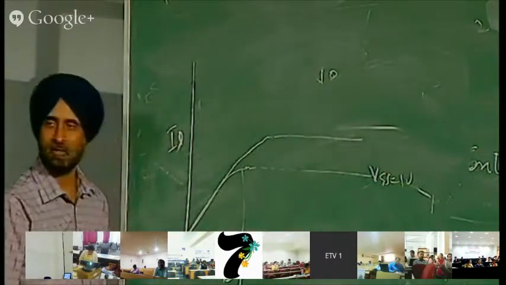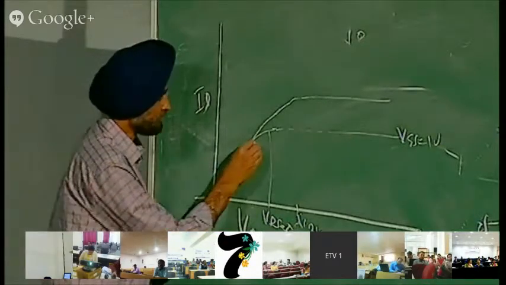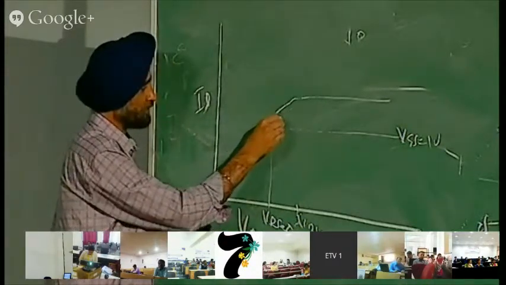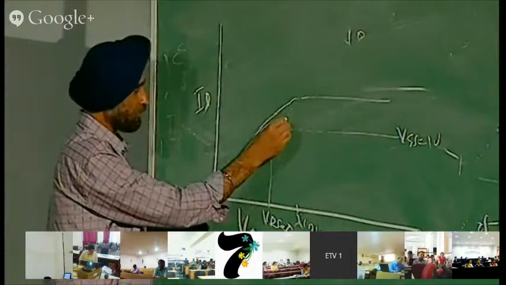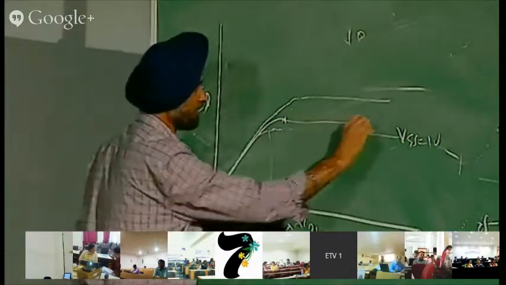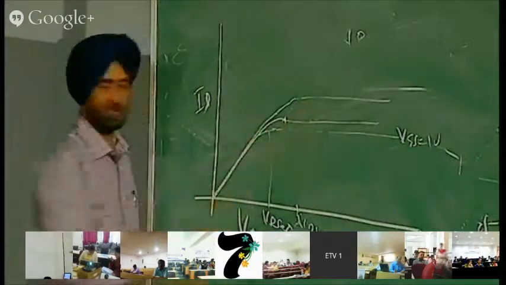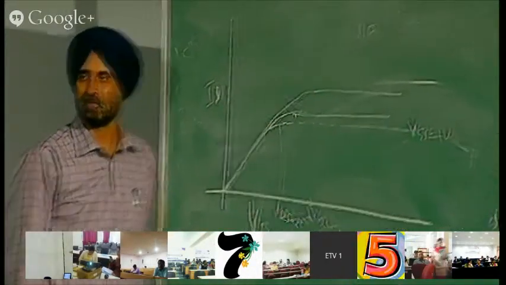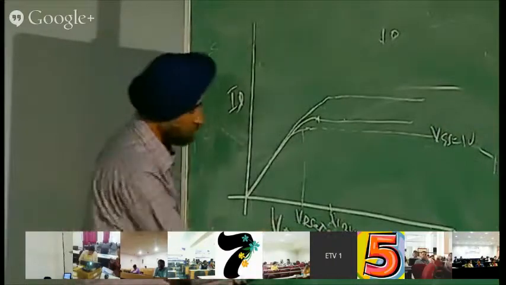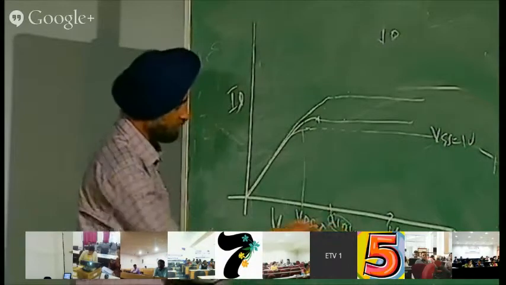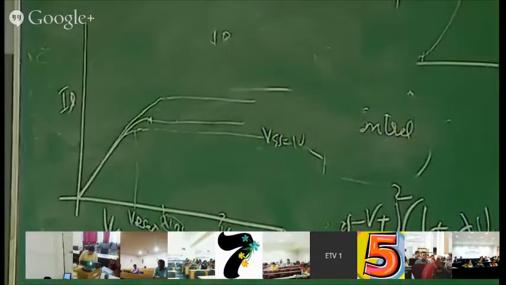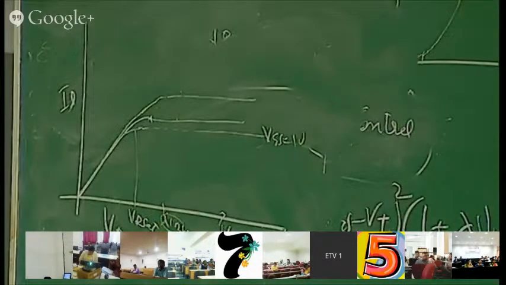But since the velocity saturates before it reaches that level, the current saturation limits appear here only. Because the velocity is saturated, the current gets saturated here only. So instead of this, you are getting this reduced, lower current. Instead of saturating at that VDS, it gets saturated before, because the velocity is getting saturated. So mobility does not increase, current does not increase. This is what is explained here.